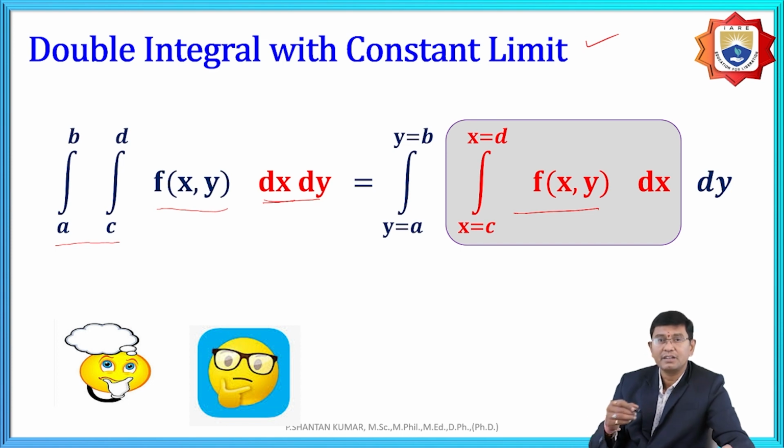We give priority from inner to outer: the inner limits are treated as x equals c to d, and the remaining limits are y equals a to b. That means we integrate with respect to x first and then with respect to y.